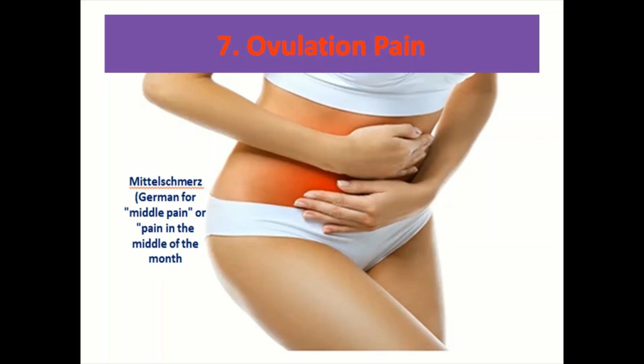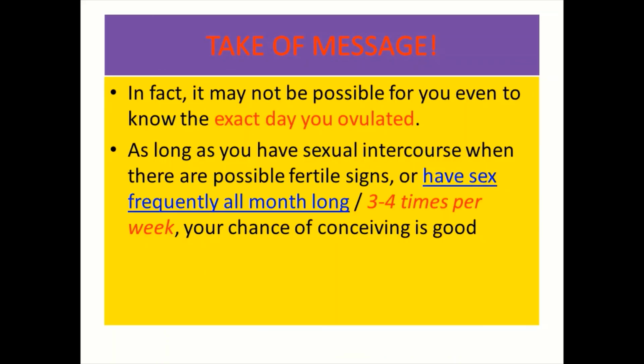And this pain is called mittelschmerz, or mid-cycle pain. The day she starts to have pain in the middle of the cycle is the day when ovulation occurred. So you need to have sexual activity on that day and the day after the pain to increase the chance of getting pregnant. So with this, a lady can know whether she is ovulating and her fertile period, and increase the chance of pregnancy.